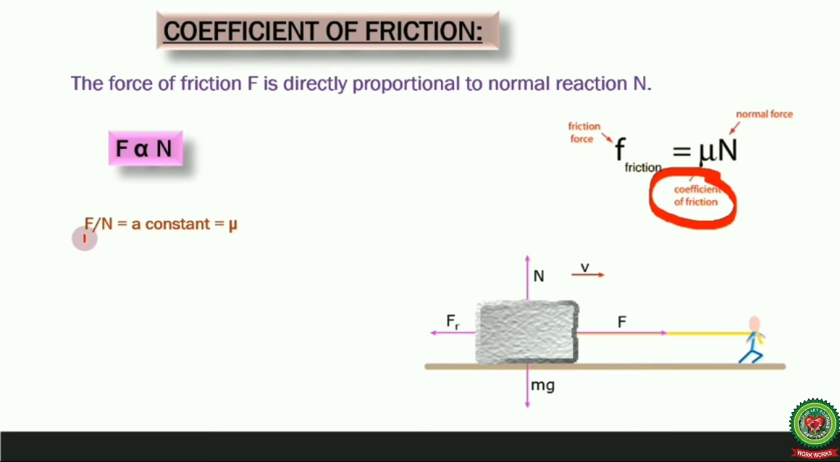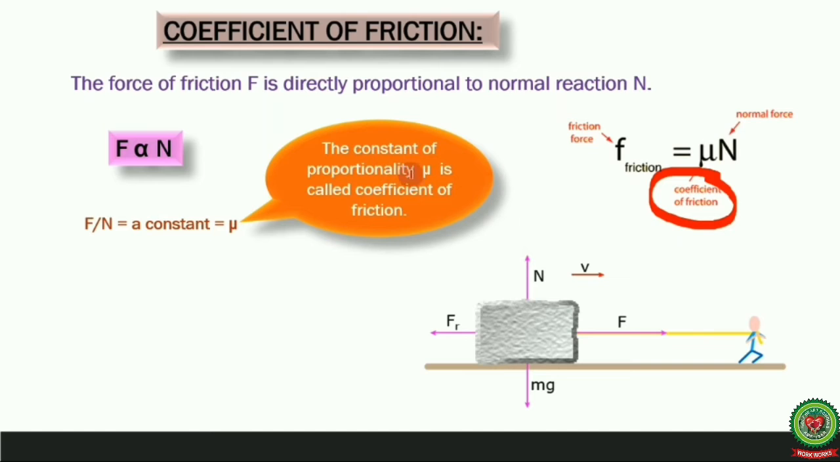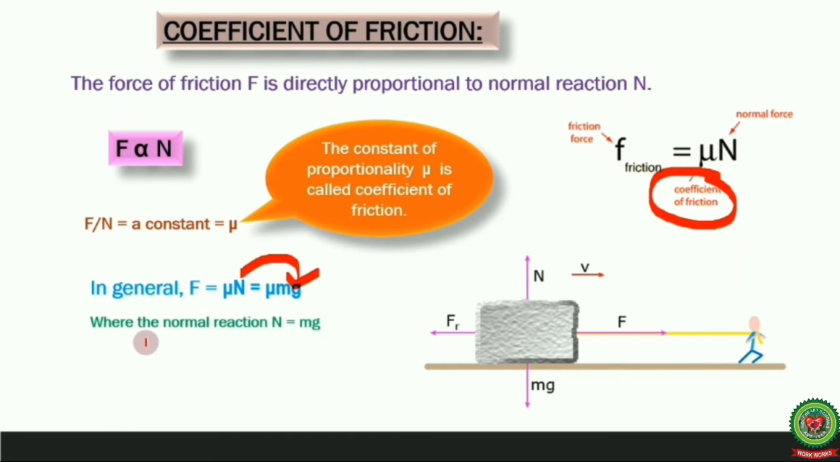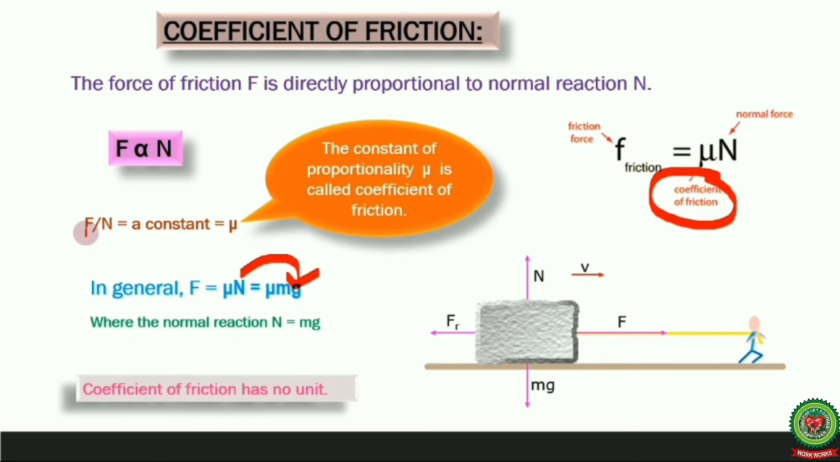Or we can also write it as F divided by N equals a constant, which is mu. The constant of proportionality mu is called the coefficient of friction. In general, I can write F = mu N = mu mg, where the normal reaction N is mg. Since force of friction and normal reaction both have the same unit, Newton, the coefficient of friction has no units. It's a dimensionless quantity.